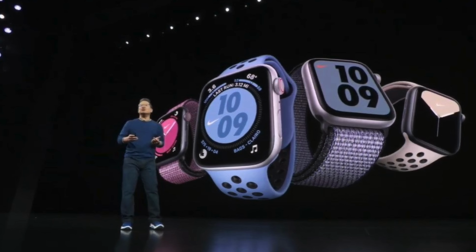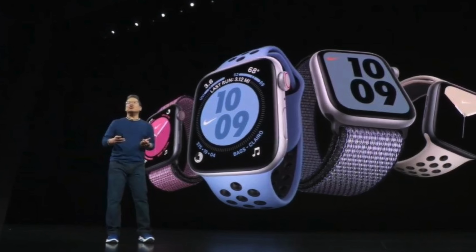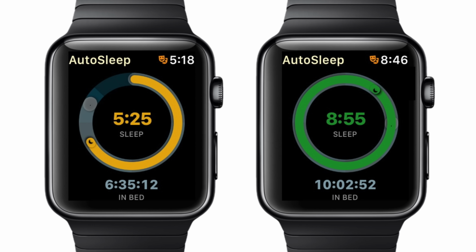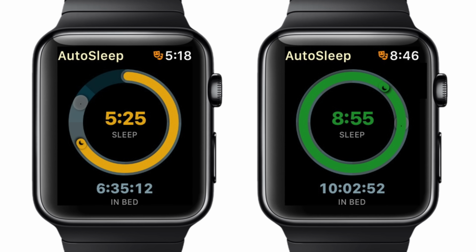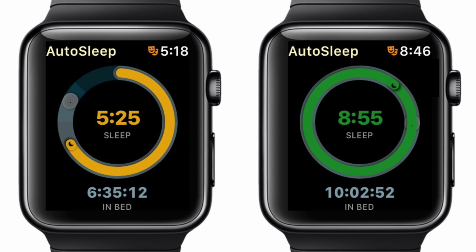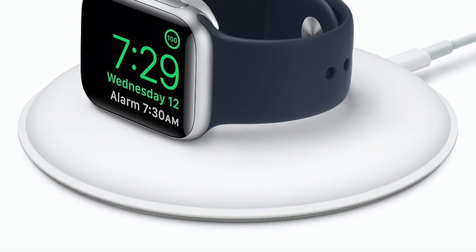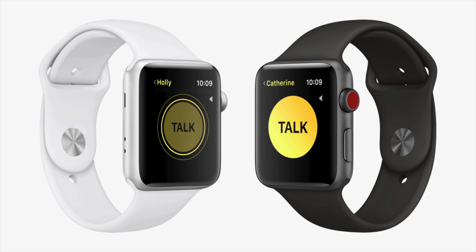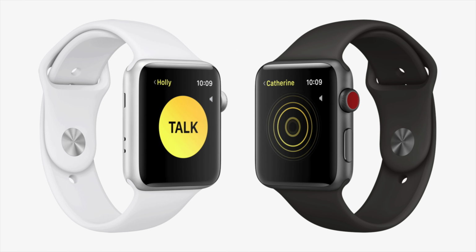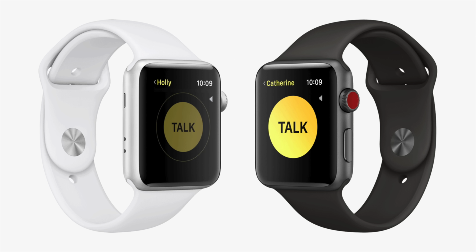Now, we are expecting other health features to make its way over to watchOS 7. One of those long-awaited features would be the ability to track your sleep with inbuilt sleep tracking on the Apple Watch, and then this would be able to measure your sleep quality. And this sleep tracking would also include new battery management features, because obviously the Apple Watch battery lasts for a day. So if you're using it for sleep tracking, maybe Apple would advise you to charge it 30 minutes to an hour before you sleep, or 30 minutes to an hour after you wake up. We are also expecting watchOS 7 to include a new kids mode and also a school time feature that would block out access to certain apps.